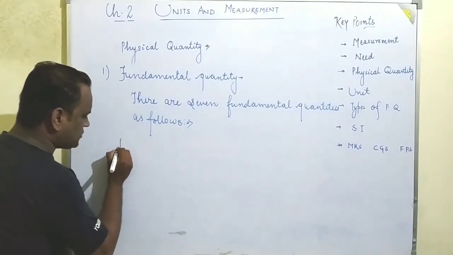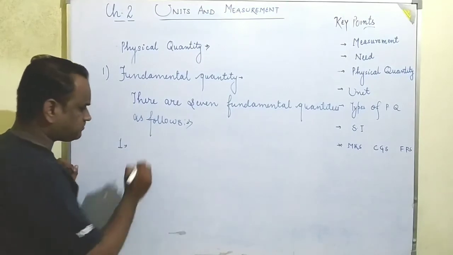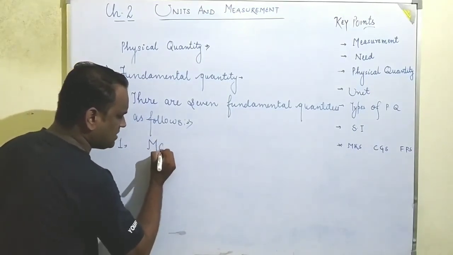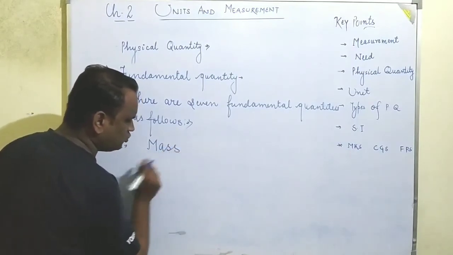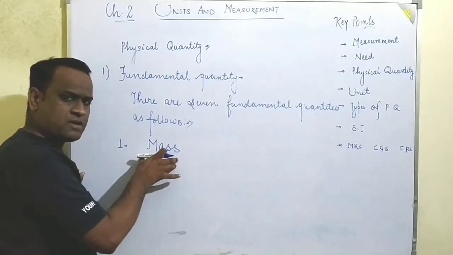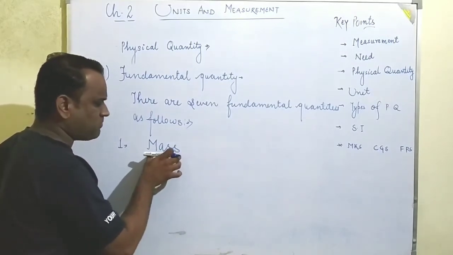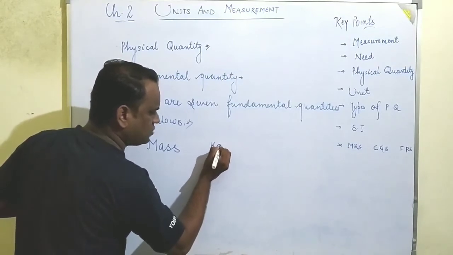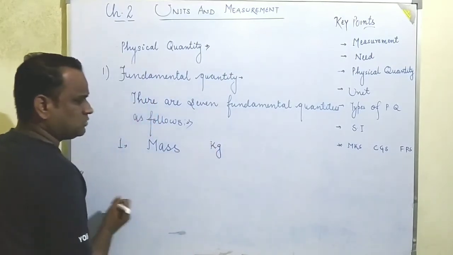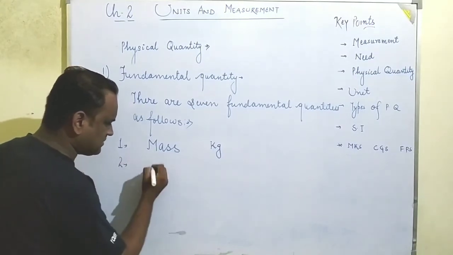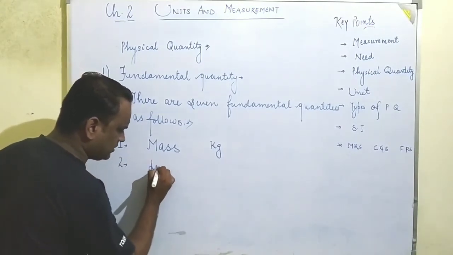So the first fundamental quantity is what? In everyday life we are measuring mass. I am going to give those fundamental quantities with the unit. So mass is always measured in kilogram, kg. Okay, kilogram.